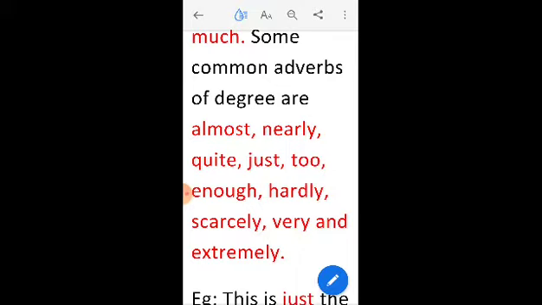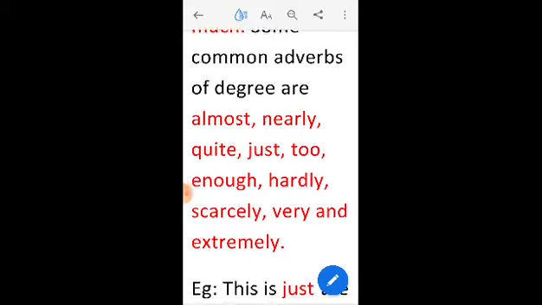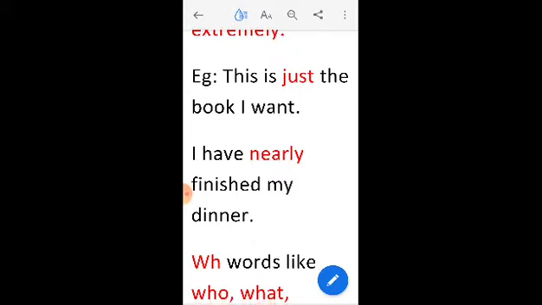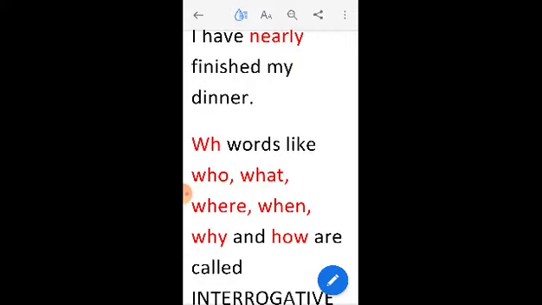I am feeling extremely cold. So that shows the intensity. It says I am feeling cold. But how much? So the intensity is extremely. This is just the book I want. I have nearly finished my dinner. So these are some of the examples.